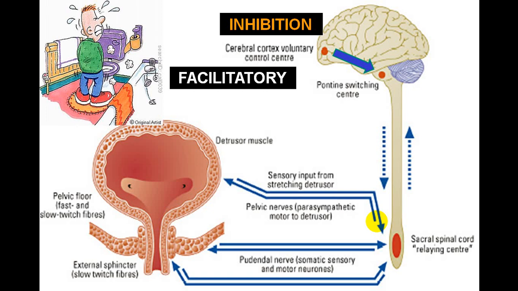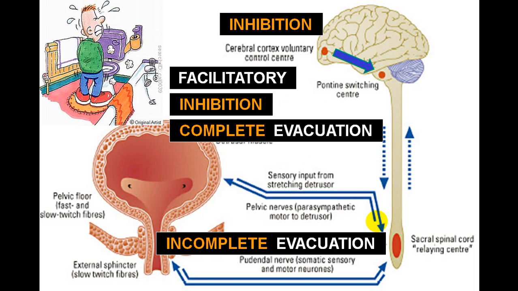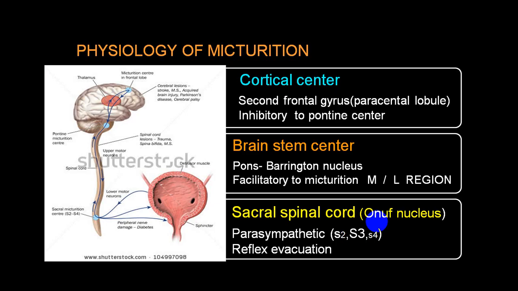So the pontine center is mainly for facilitation, and it can also send an inhibitory input to the sacral center. When the sacral center is stimulated without the pons, it will give rise to incomplete evacuation, while the pons will give rise to complete evacuation. So these are the three centers: the cortical center, the brainstem center, which is present in the pons and is called the Barrington nucleus, and the center present in the cortex, called the frontal gyrus center or paracentral lobule, which is inhibitory to the pontine center.